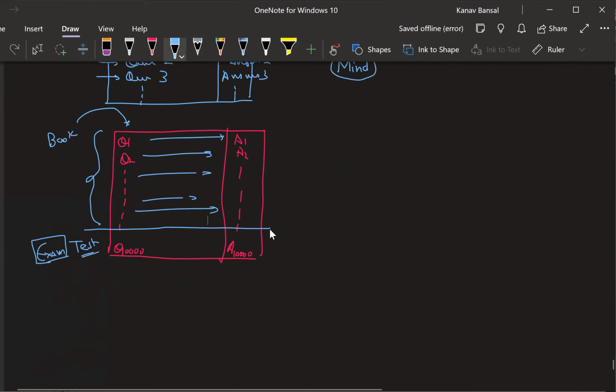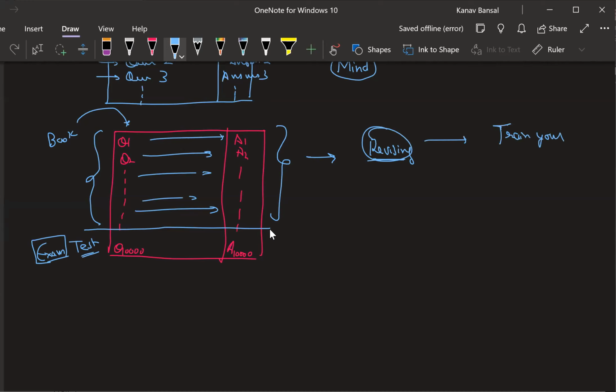Now on this data, while revising, you will train your brain on the training data. What is the training data? This is the training data. Now, what happens later? When you have learned all the things, let's say the exam comes up. In the exam, are you going to get both the questions and the answers? Yes or no?